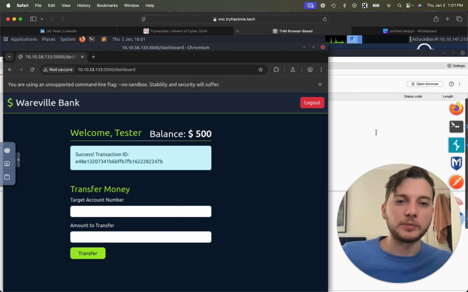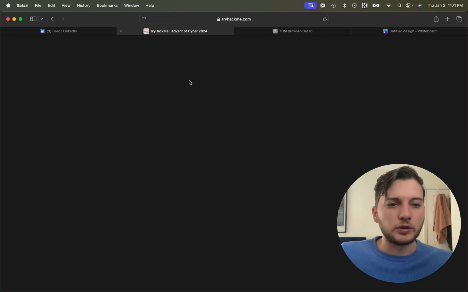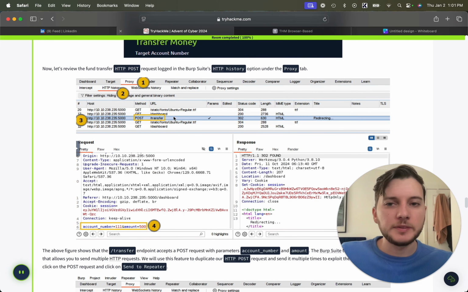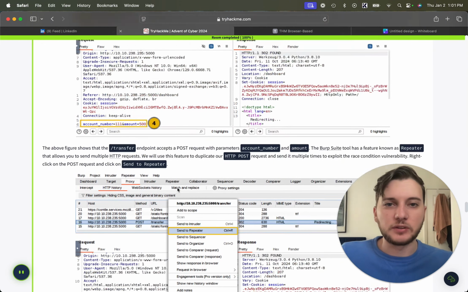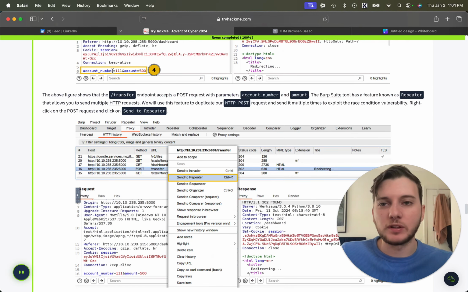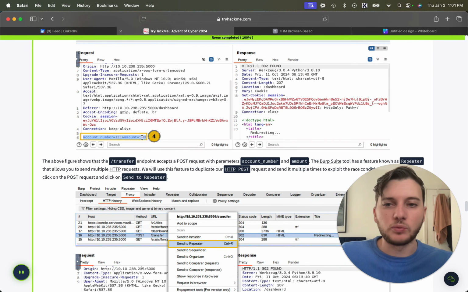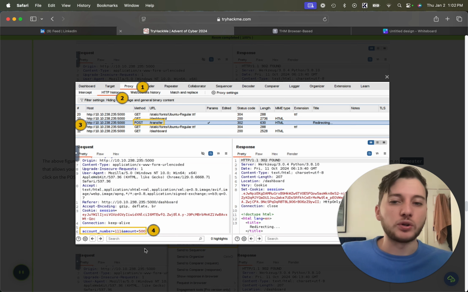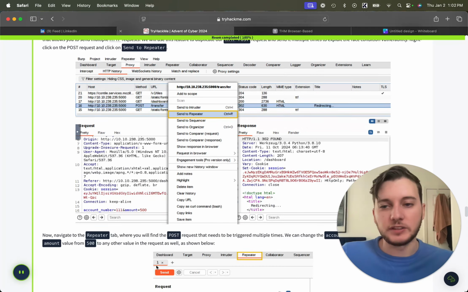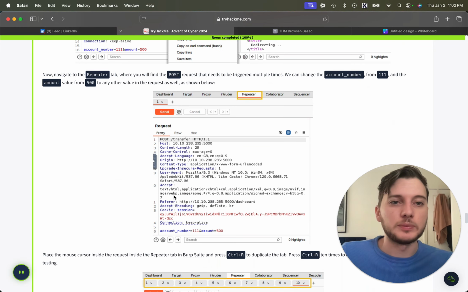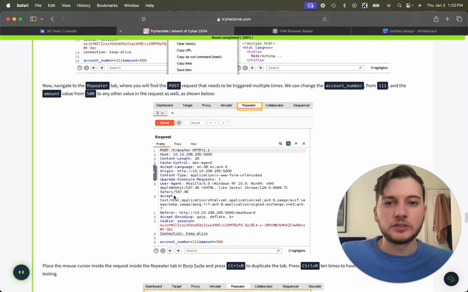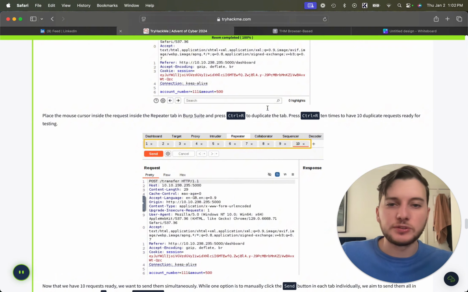We now have $500. We'll go back over here, and you can see right here the /transfer POST is what we're looking at, which is what I was saying earlier. We have the account number here, and the amount we're sending, right? And this is the request we're going to exploit. We're going to send multiple of these requests, and that's how we're going to exploit the race condition, right? You'll see here in just a few minutes. We're going to be sending this to account 111.